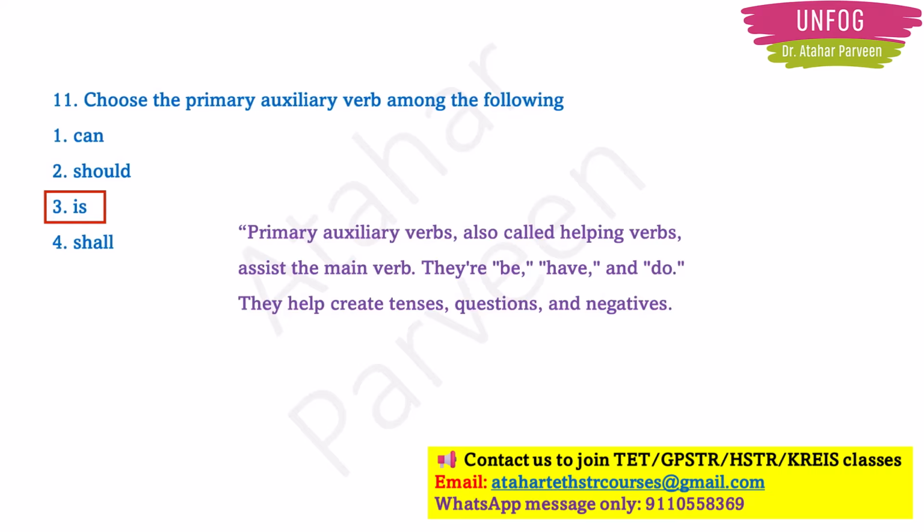For example, be, have, do, is, they are all helping to create the tenses, either present tense or past tense. Was is past tense, is is present tense. They help to create tenses, questions and negative sentences. So is is a primary auxiliary verb.